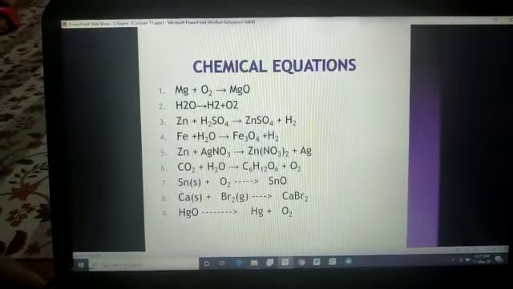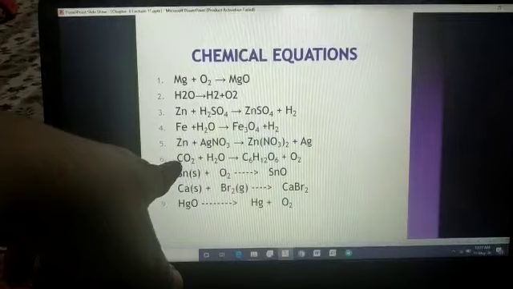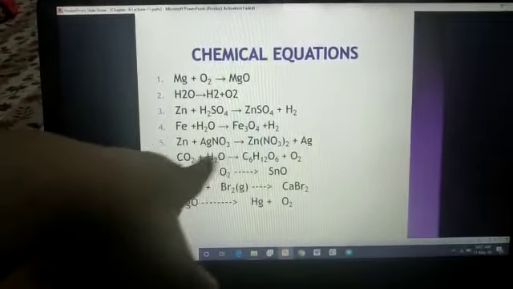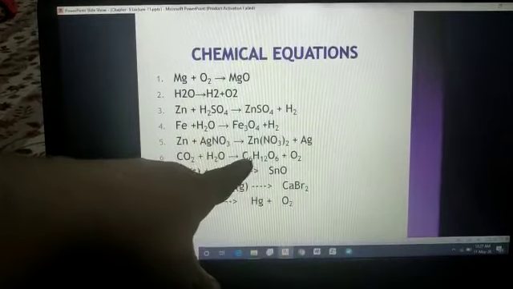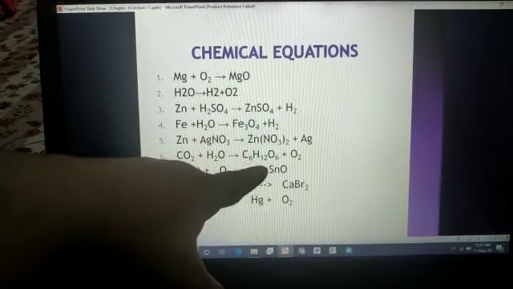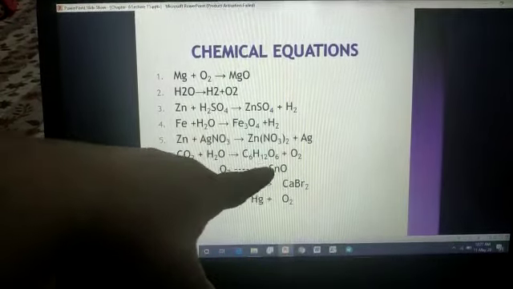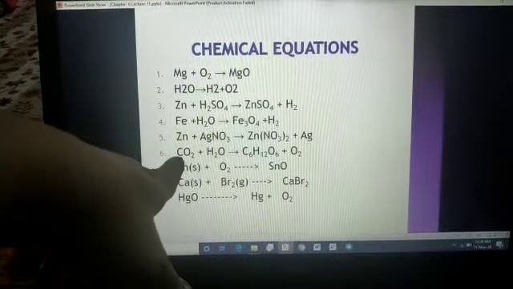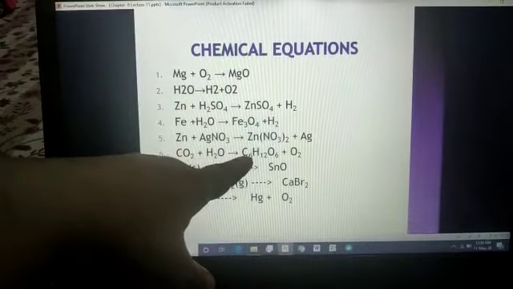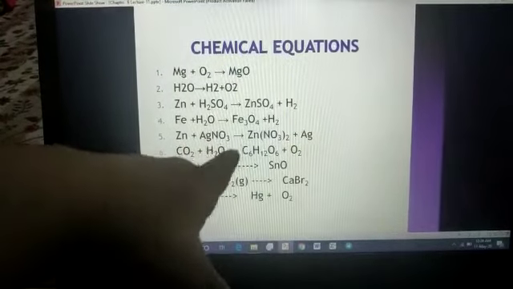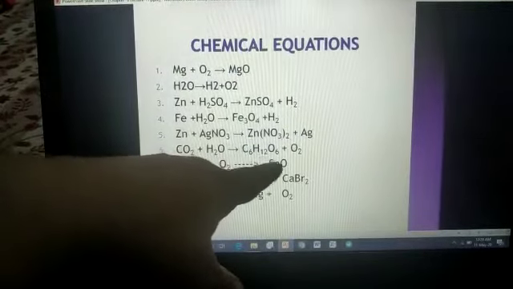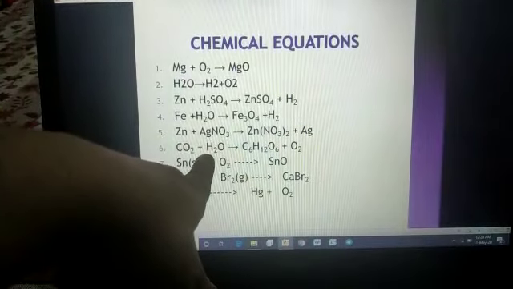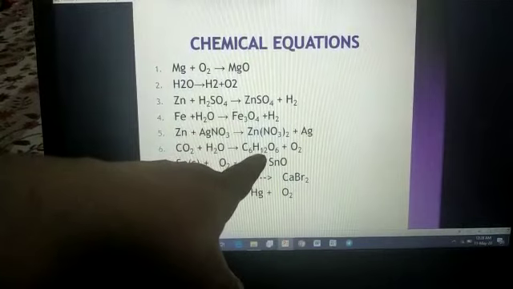Okay students? Now next reaction, a very common reaction of photosynthesis. Carbon dioxide and water react together and form glucose, C6H12O6, plus O2, oxygen. Now we have to balance it. Carbon is only 1 and here carbon is 6. Oxygen is 2 plus 1, 3. And here oxygen is 6 plus 2, 8. Hydrogen is 2 in number and hydrogen is 12 in number.